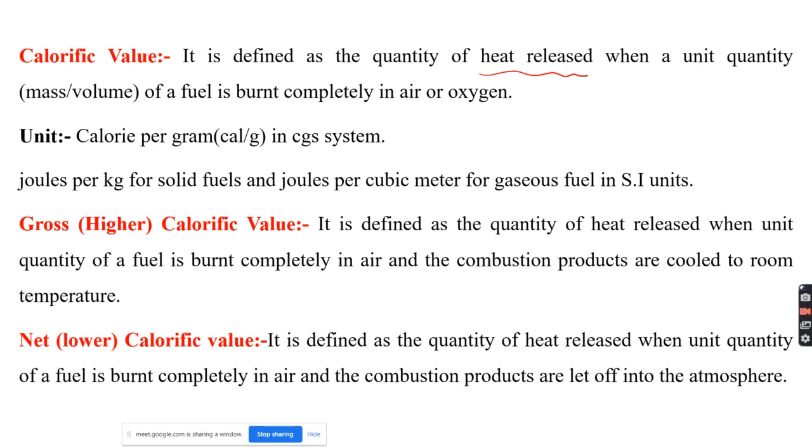So for a solid fuel it is joules per kg, and for a liquid fuel it is per cubic meter.